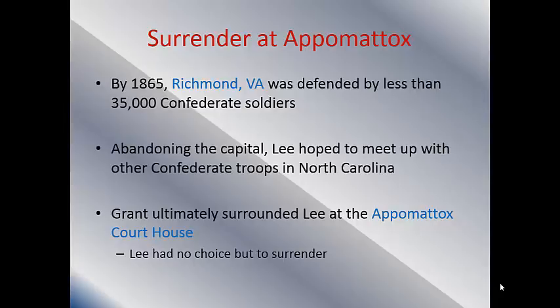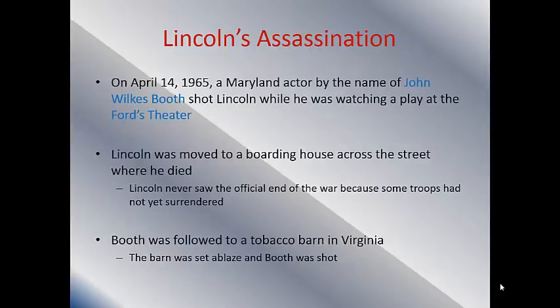Lee just realized that it's over. He's surrounded. He's lost the capital of Richmond, Virginia. He's not doing very well. The war's over. Okay? So this ends up being the final stomping ground, the final battle of the war. Soon after that, the war ends, and Lincoln gets assassinated. And most of you guys have heard about this.